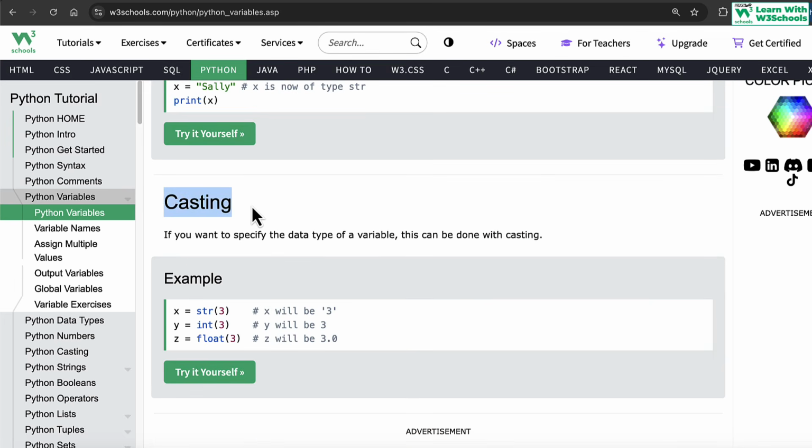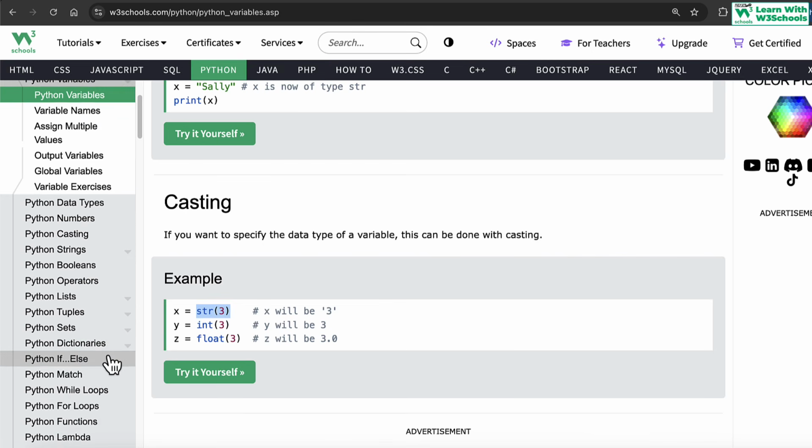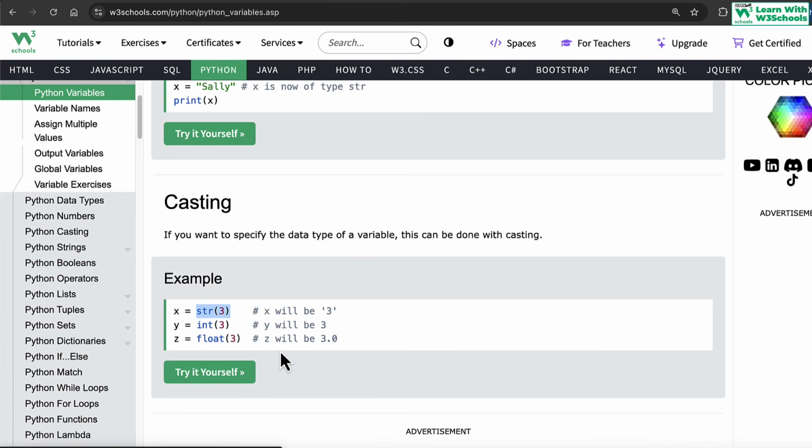But then there is something called casting. Casting means you explicitly specify what type of data you are using. In this case, we are telling it, hey, I'm using a string. So this is a function in Python. If you have used functions before in any other language, you would understand the syntax. But if you are using it for the first time, functions are basically a block of code that performs a specific task. We will talk more about these functions later on in this section. In the function section, we'll see how we create our own functions.